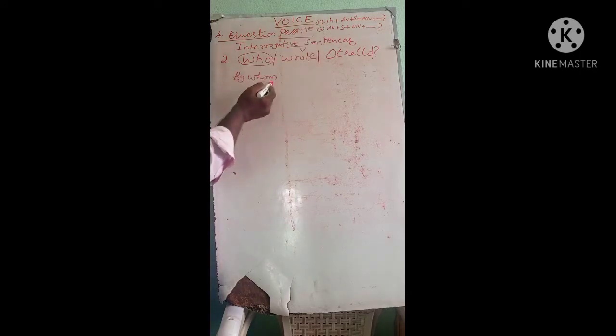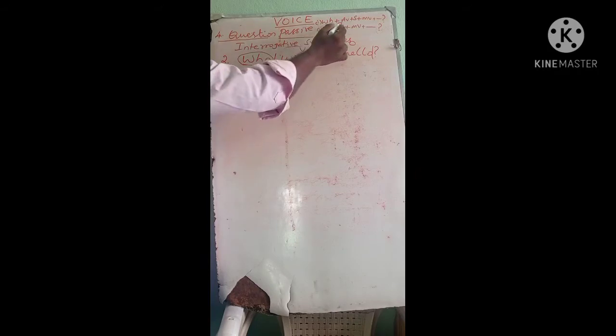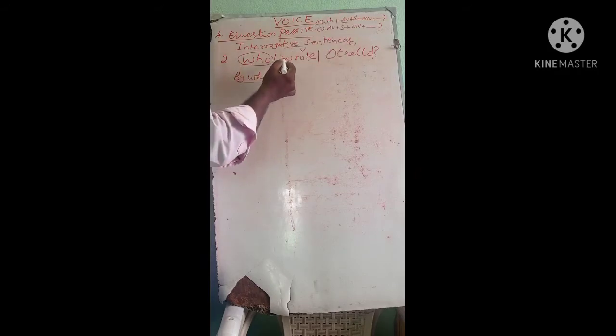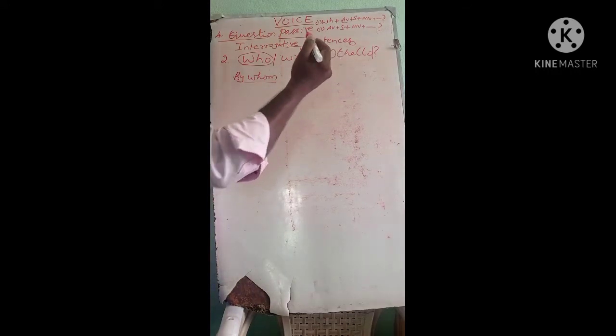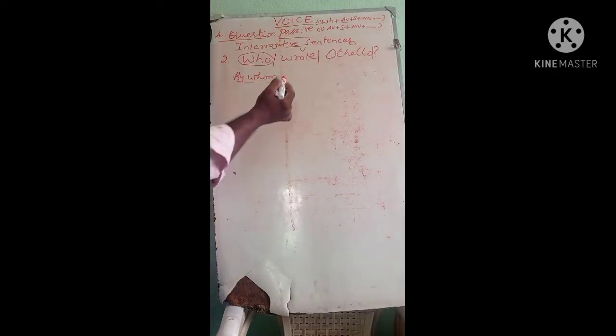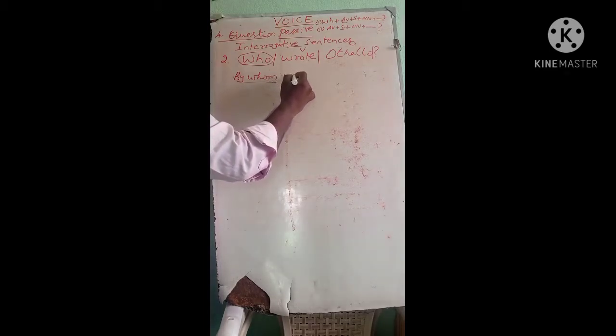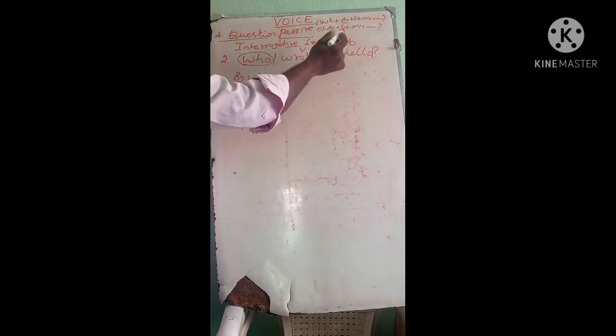So the WH word is over. Next, auxiliary verb. Wrote is simple past tense and the object Othello is singular. So simple past singular, the auxiliary is was. By whom was. Over.